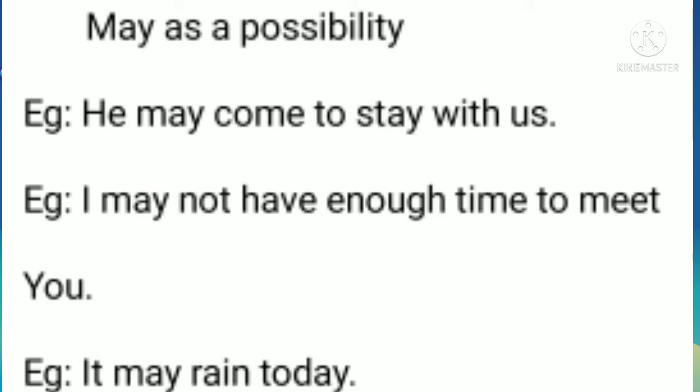Next example, it may rain today. It may rain today means the chances are there, my friend, right? Again, you have to keep in your mind that after the modal auxiliary verb "may," we use the base form of the verb. So "rain" is the base form of the verb, and possibilities are there that it may rain. Suppose it is cloudy weather, and chances are there of rain. So it means that 50-50 chances are there of rain, right? So it is all about "may."